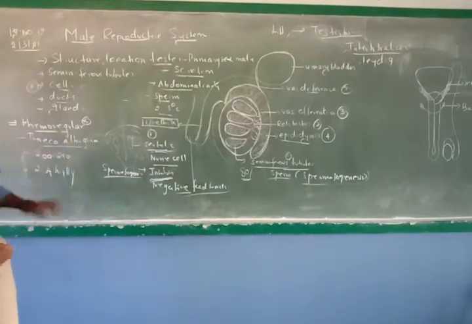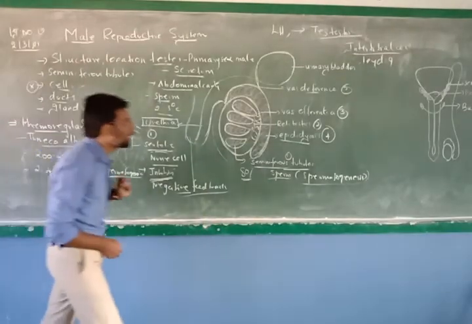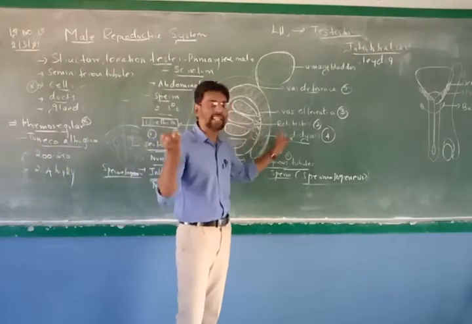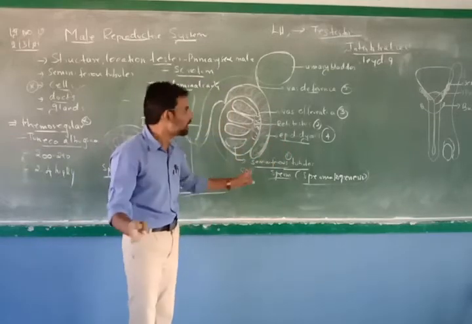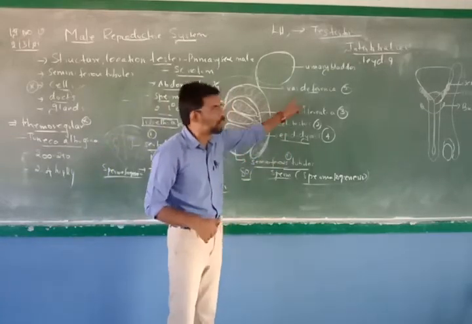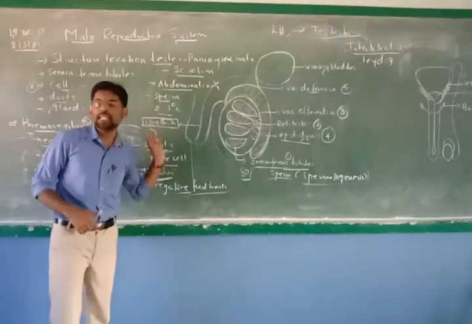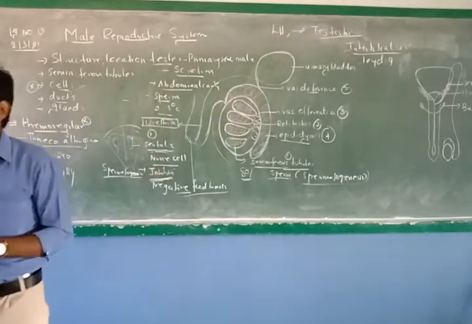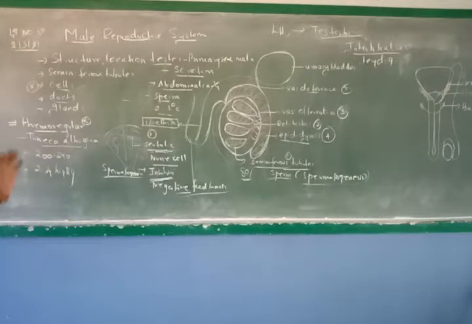Is that clear? So these are all the ducts involved. What are the ducts? Seminiferous tubules, rete testis, vasa efferentia, then epididymis, vas deferens, ejaculatory duct, and finally it leads into a structure called the urethra. Okay, so these are the ducts.